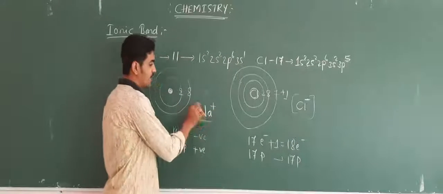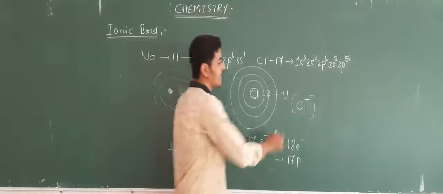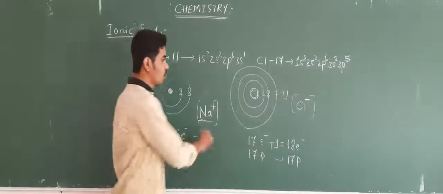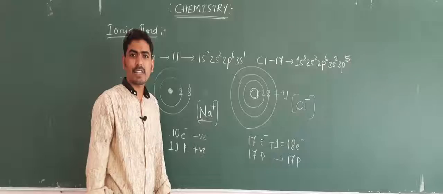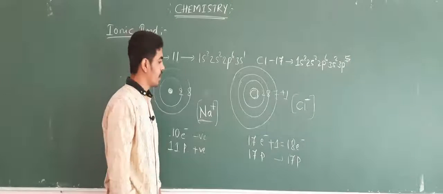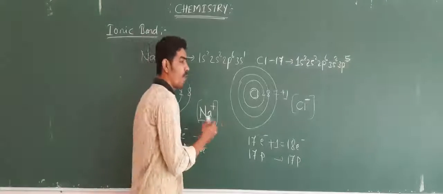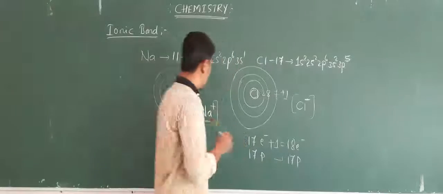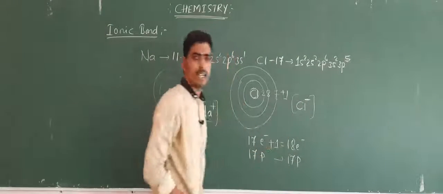Now this Na is having positive charge and Cl is having negative charge. These two are attracted to each other by an electrostatic force. Electrostatic force means it is the force of attraction which is present between the charges. Now Na is having positive charge and Cl is having negative charge.